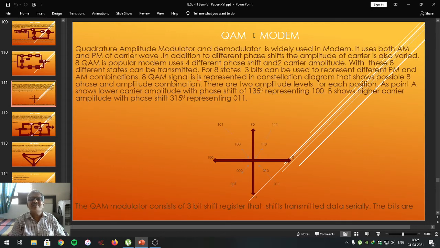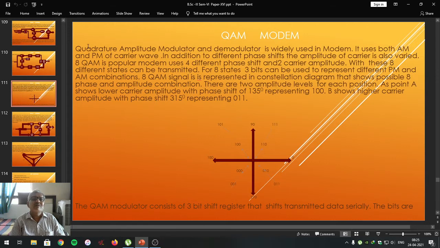So these are the 8 states. So the 8 QAM modem is represented in the form of 8 states with 3 bits. If it is a 16 QAM modem, it is represented in 4 bits, having 8 different phases and 2 amplitude levels, and so on. Here we are going to study the 8 QAM type of modem.